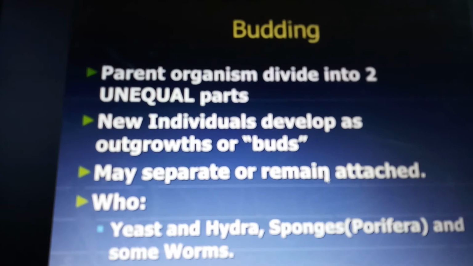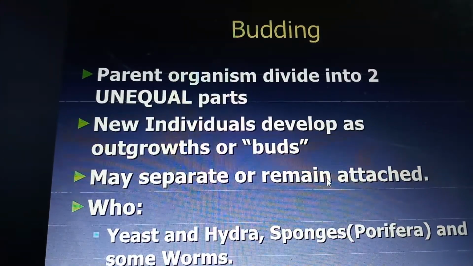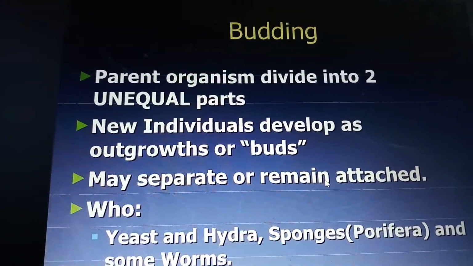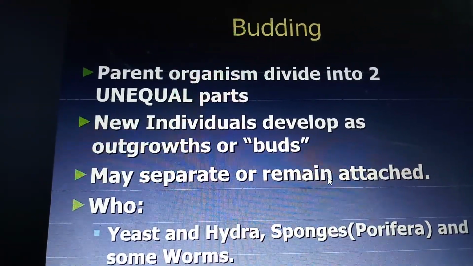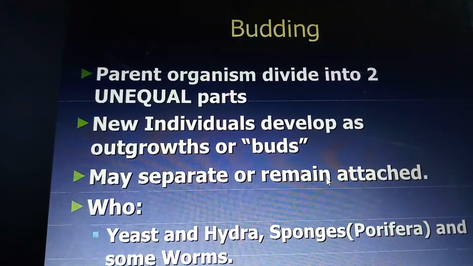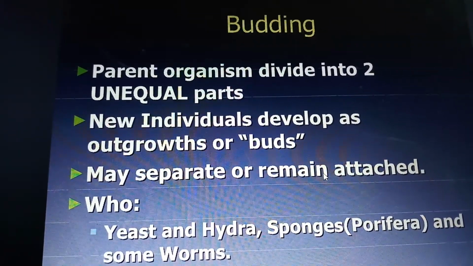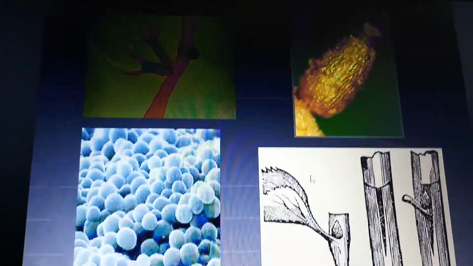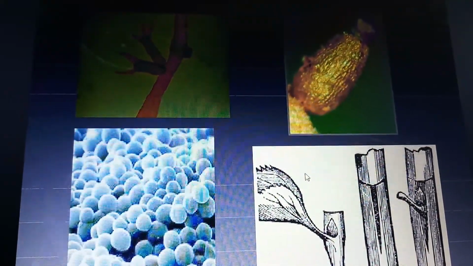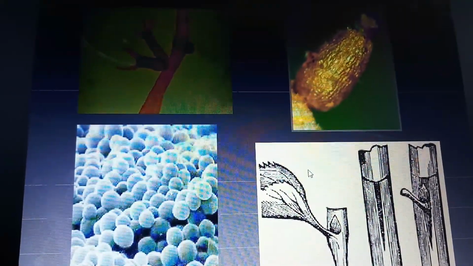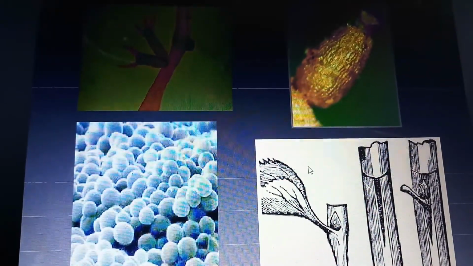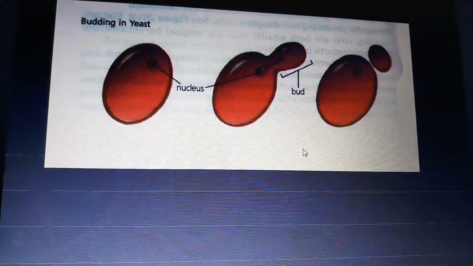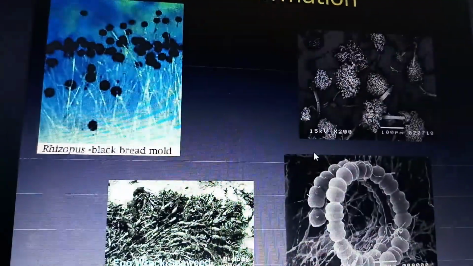Next, budding. The parent organism will divide into two unequal parts. New organisms develop as an outgrowth or in the form of buds. They may separate or remain attached. Examples are yeast, hydra, sponges which come under porifera, and some worms. These are the organisms which involve budding. You can see the unequal parts that have developed, and later they will detach and grow into separate organisms. This is budding in yeast. That unequal part which grows, we call it a bud.